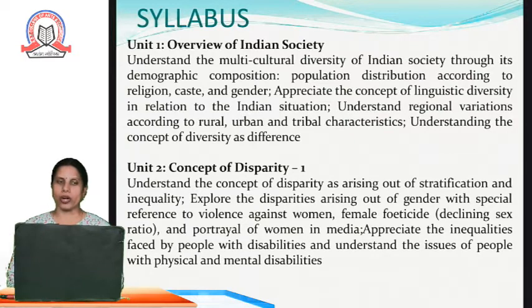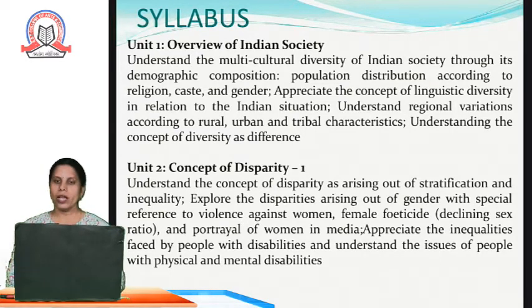In this first module, we will have the overview understanding regarding the differentiation on the basis of demographic composition, which is based on population as well as the religion, different religions which are found in India, caste, different caste practices in India as well as the gender. And on the basis of linguistic refers to language. There are many languages spoken in India and the diversity on the basis of languages in relation to the Indian situation.